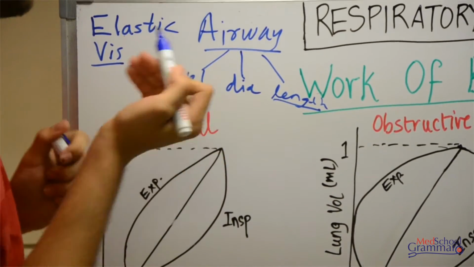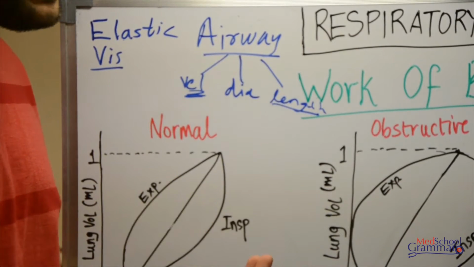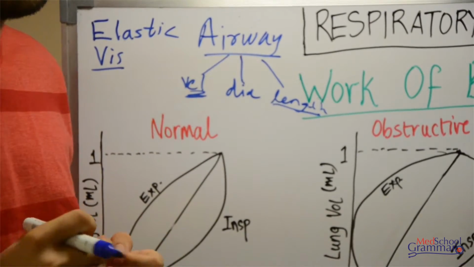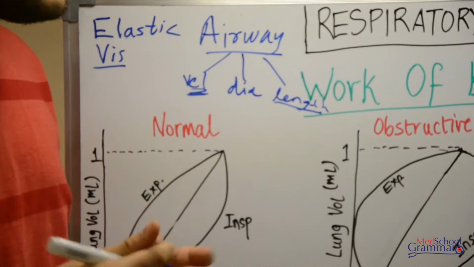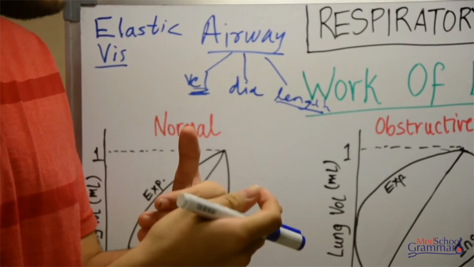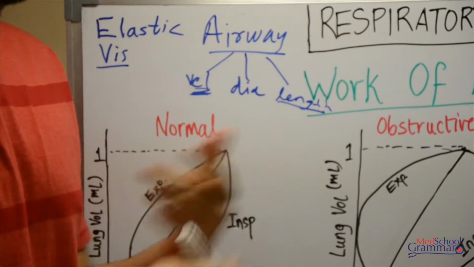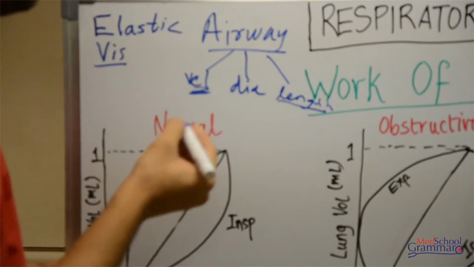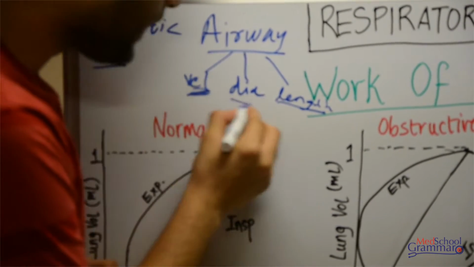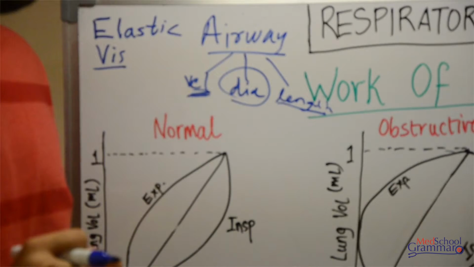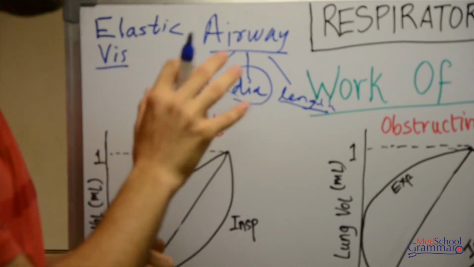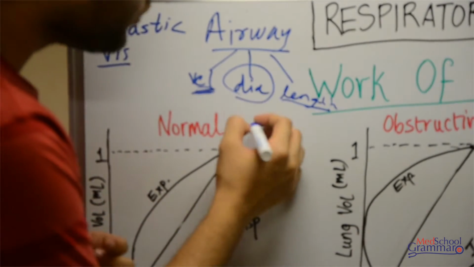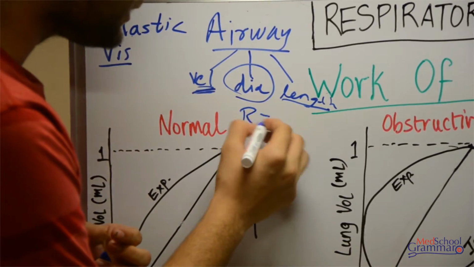The more the velocity of the gas, the more the frequency of collisions of the air particles. Since the collisions increase, the velocity over a period of time decreases, because the increase in collisions leads to loss in kinetic energy. So velocity affects the airway resistance in such a way. The diameter of the airway is one of the most crucial parts of airway resistance. The diameter or the radius is inversely proportional to the airway resistance.